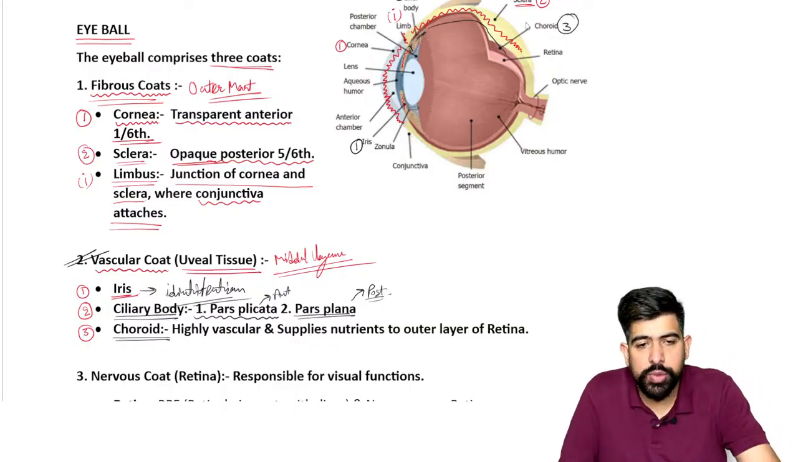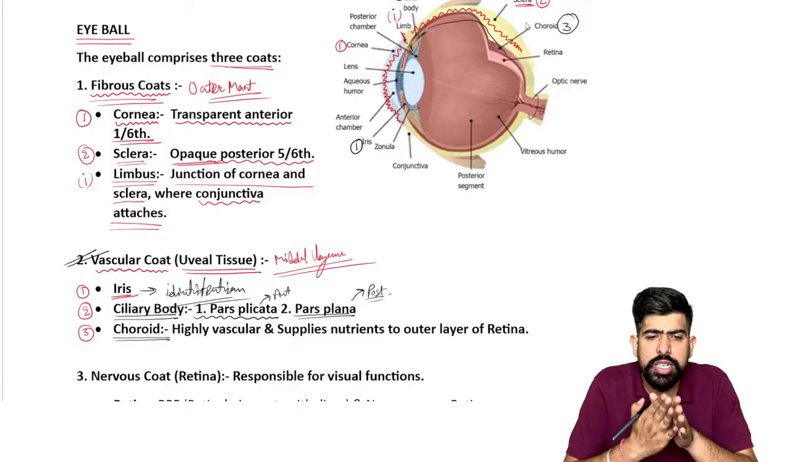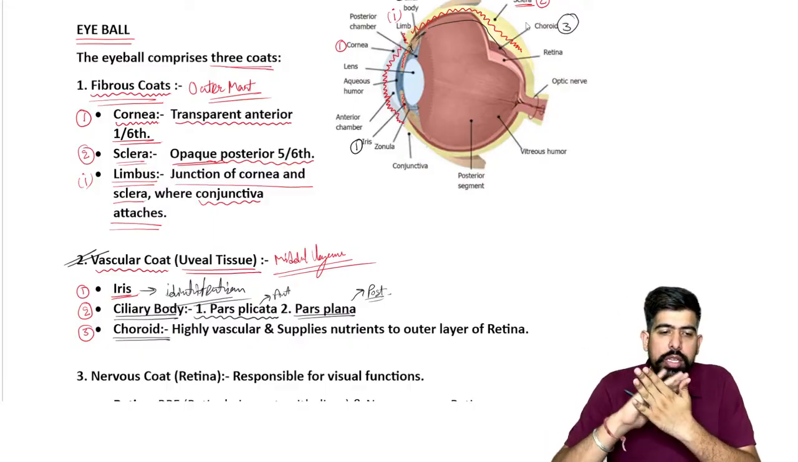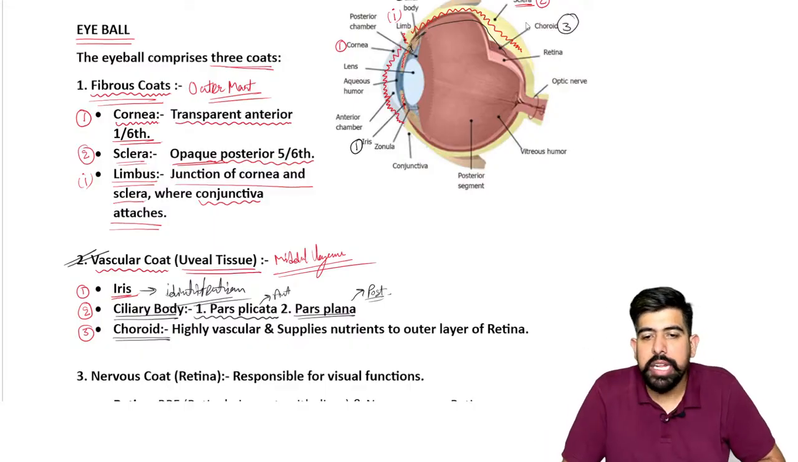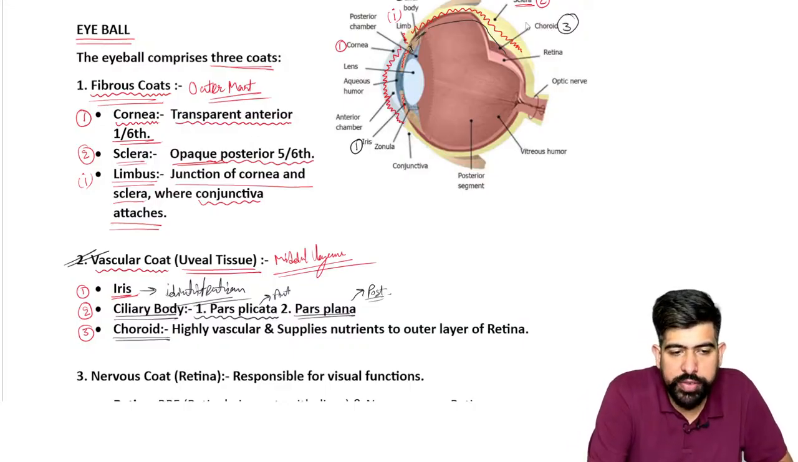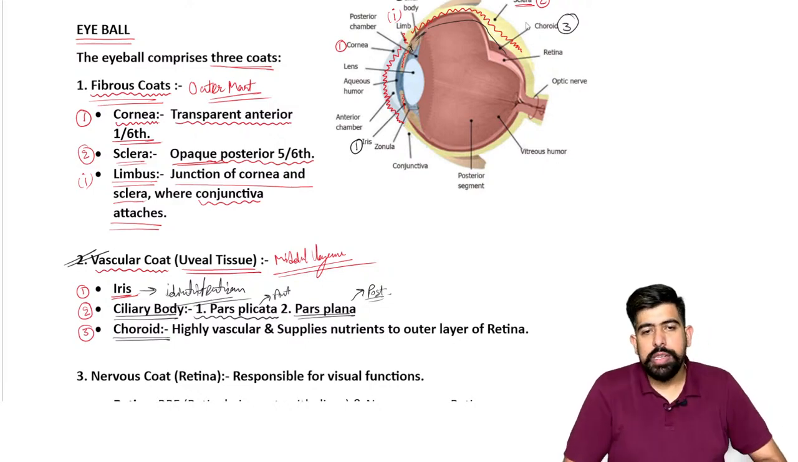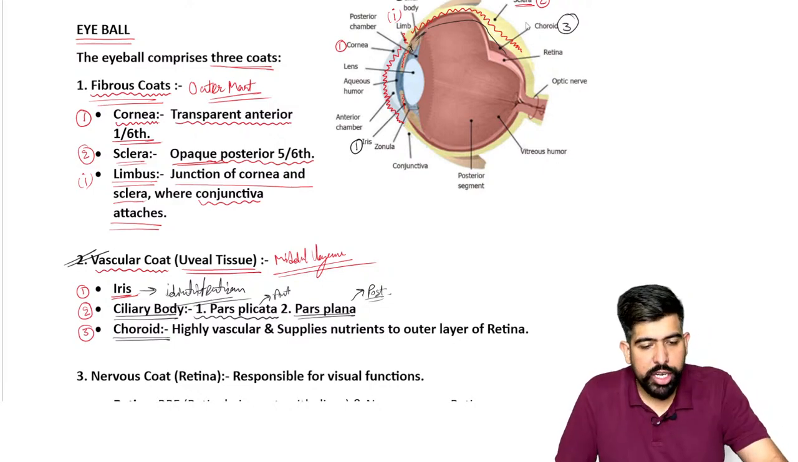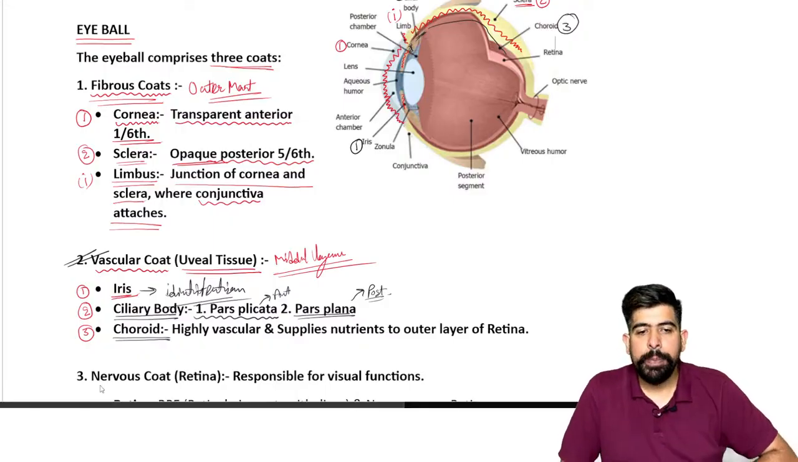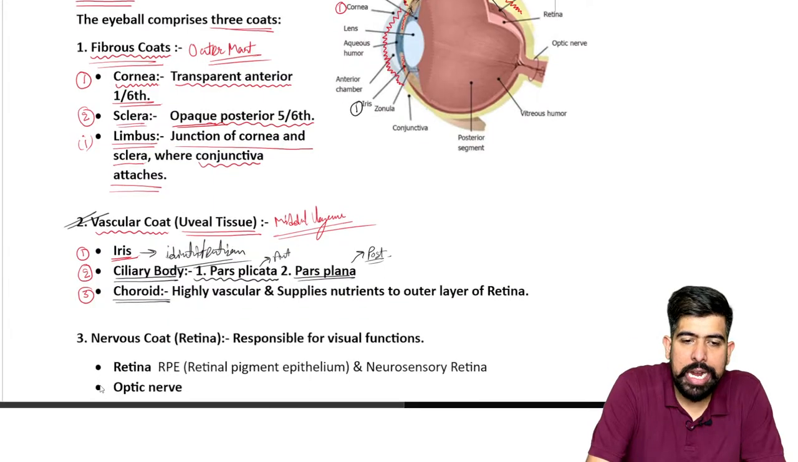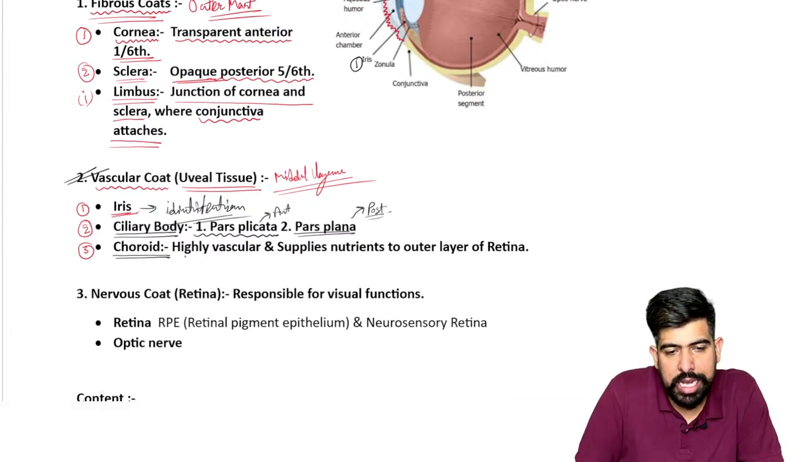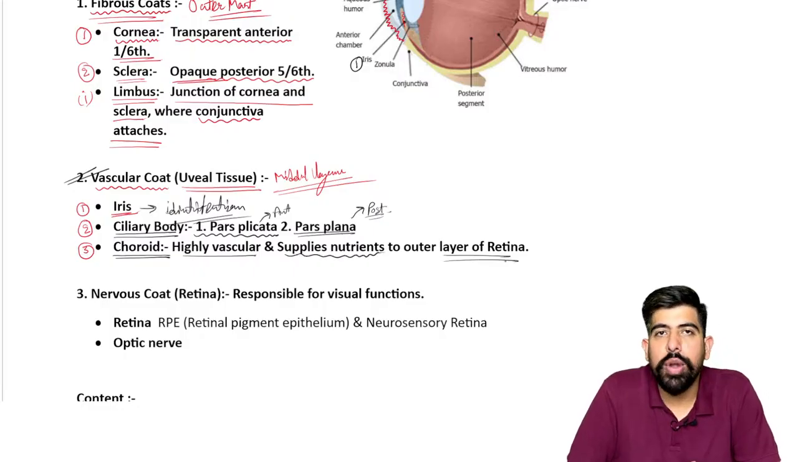Okay, and what does this choroid do? This choroid lies down on the retina, and it gives nourishment to the retina. Now, as it is vascular, it has arterial blood supply and venous blood supply also, right? So it gives nourishment and nutrition to the retina. As we talked about, it is highly vascular and supplies nutrition to the outer layer of the retina.